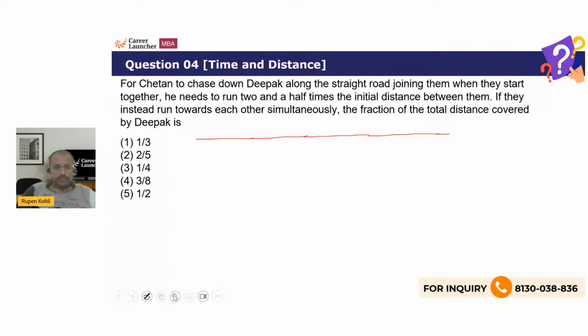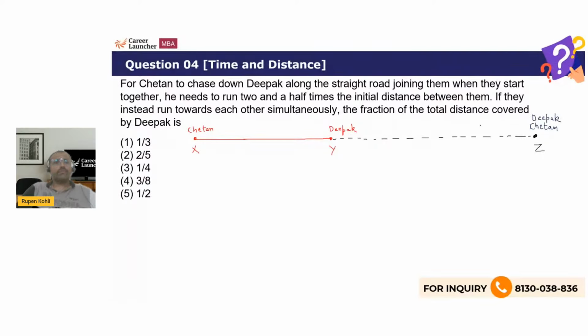Let me clearly mention this. Let's say this is the initial separation, right? I'm marking this as point X, point Y. At point X, we have Chetan, and at point Y, we have Deepak. Now, what happens? Deepak is running ahead. And ultimately, he gets caught at some point, call it point Z, right? He gets caught over there. Perfect. So, what is happening? Chetan has caught up Deepak at this point Z.